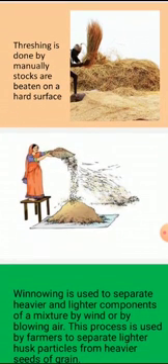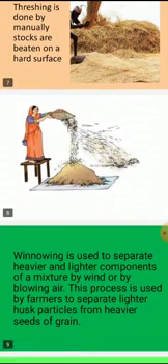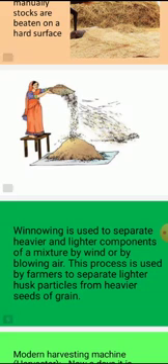After threshing, there is the winnowing process. Look here, the next figure shows the winnowing process. Winnowing is used to separate heavier and lighter components of a mixture by wind or blowing air. The heavier particles and the lighter particles are separated. This process is called winnowing.